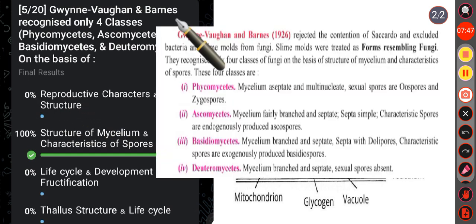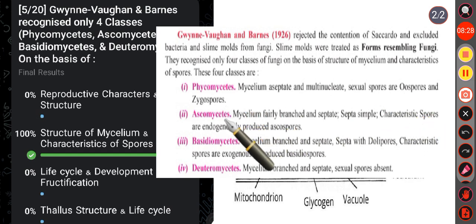So you can see here that Gaine, Bohugan and Barnage recognized only 4 classes of fungi, that is Phycomycetes, Ascomycetes, Basidiomycetes and Deuteromycetes. So they mostly focused on the structure of mycelium and characteristic of spores for the classification of fungi. For example, in Phycomycetes, mycelium is aseptate and multinucleate. Sexual spores are oospores and zygospores.